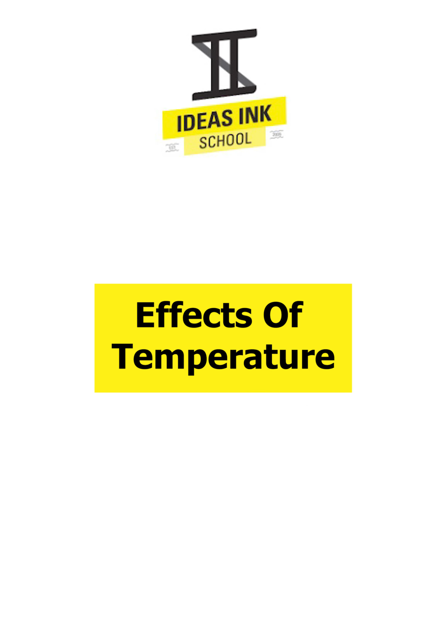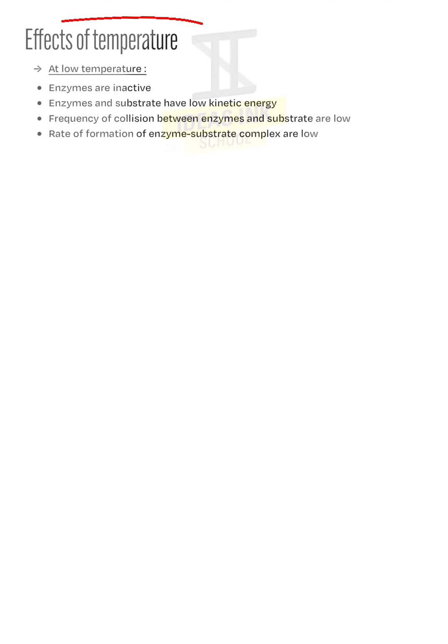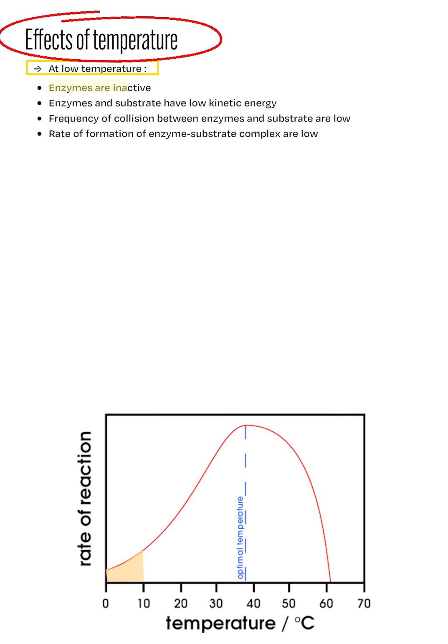On to the main part of this chapter. What are the effects of temperature on enzyme activity? At low temperatures, the enzymes are inactive. The enzyme and substrate molecules have low kinetic energy. As a result, the frequency of effective collisions between enzymes and substrates is low. Thus, the rate of enzyme-substrate complex formation is low.